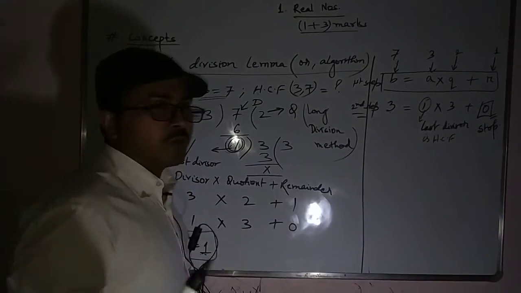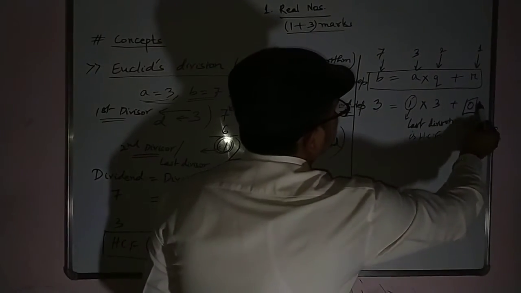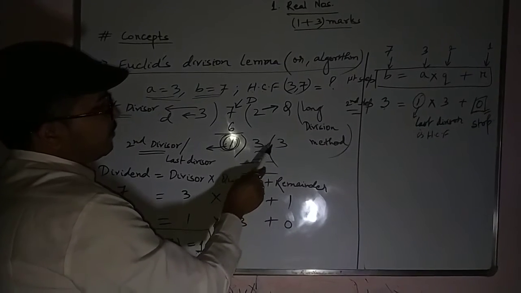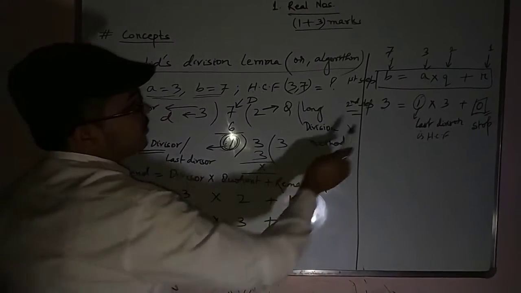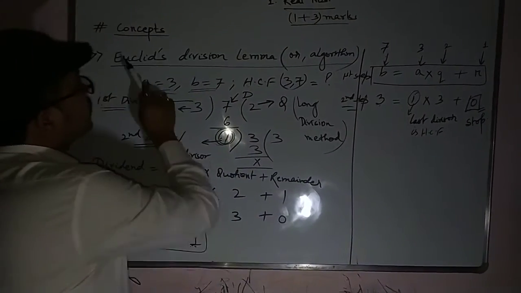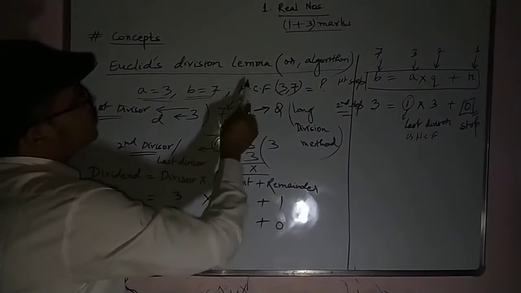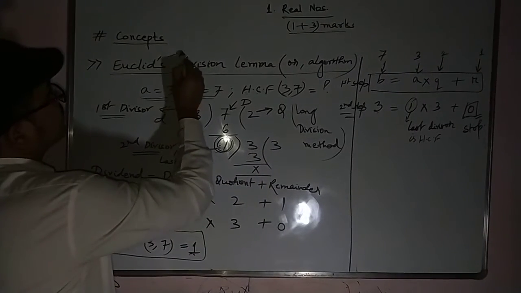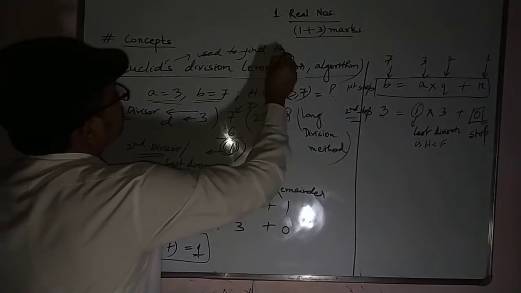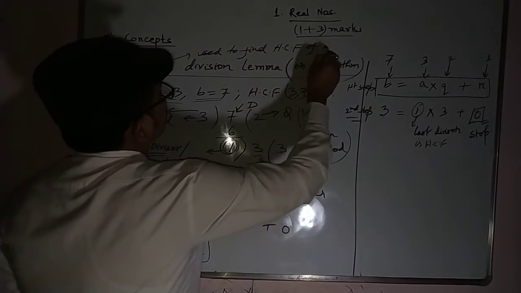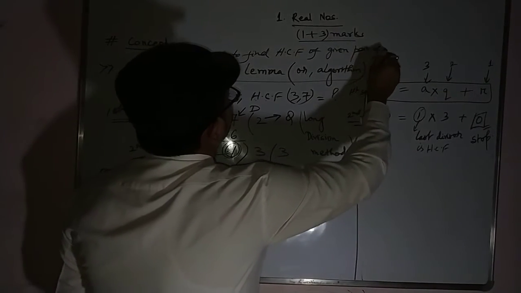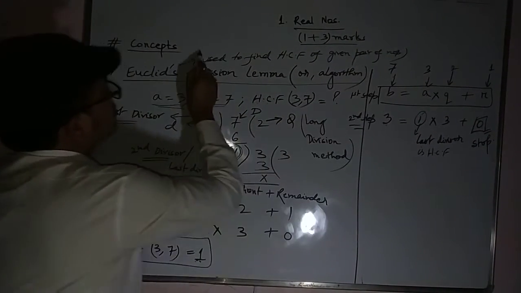When do we have to stop, students? When the remainder is 0. Whatever our last divisor was, 1, that is the HCF. Is it clear? So Euclid's division lemma is used to find the HCF of a given pair of numbers. All right, is it clear?